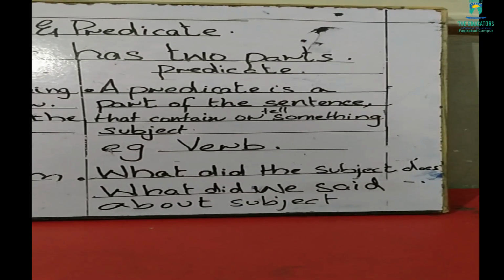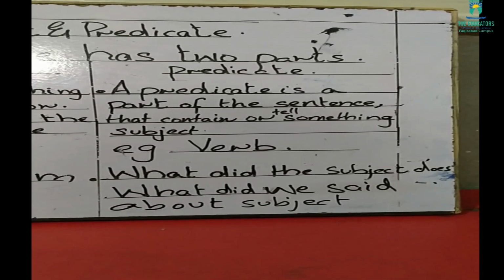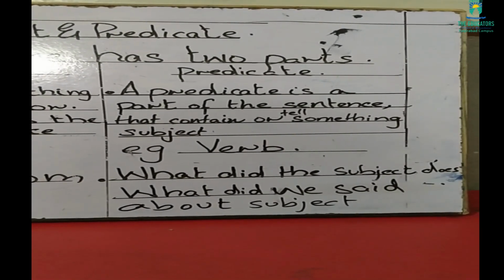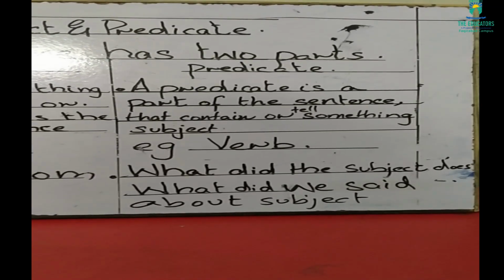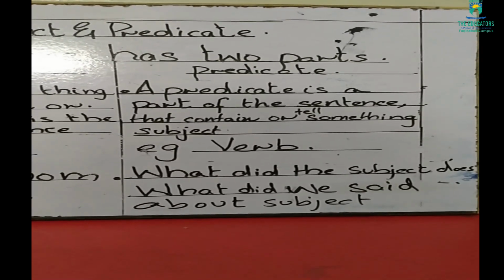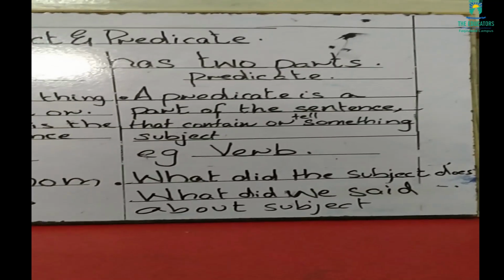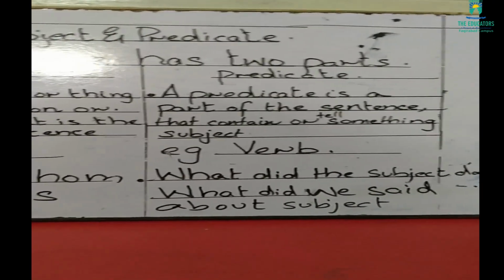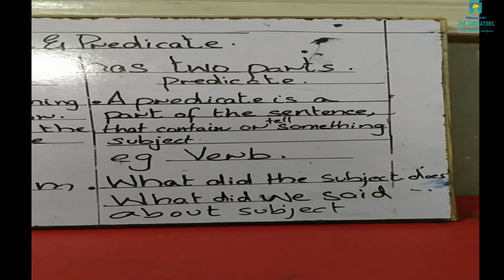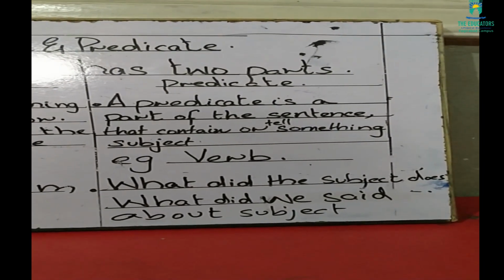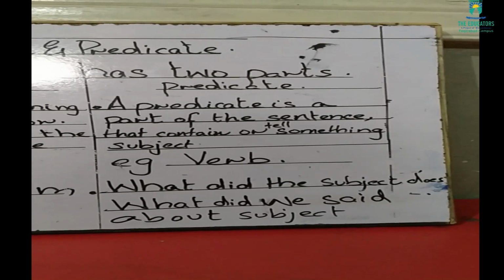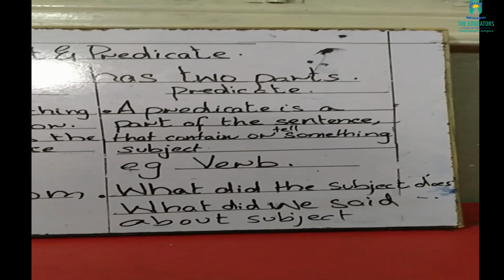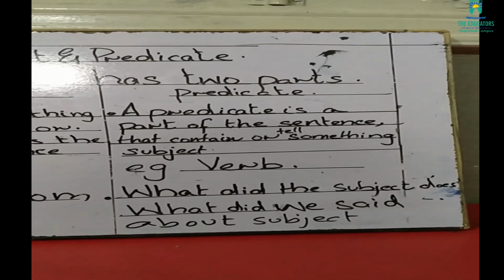Now students, the predicate is the part of a sentence that tells something about the subject. Basically it is the verb, the action-doing verb, which tells us about the subject.